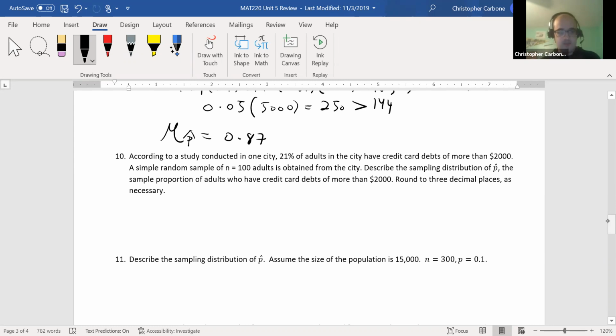So this would be 100 times 0.21 times 1 minus 0.21, so 0.79. This will give us about 16.6. And let's face it, that's greater than 10. So because of that, this is going to be approximately normal.